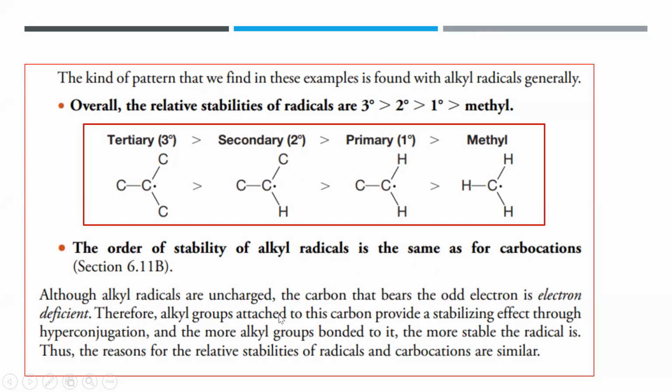All the radicals are uncharged. The carbon that bears an odd electron is electron deficient. You can see here, and so we can stabilize it. The reason for the stability of the 3-degree radical, and the 3-degree and 2-degree carbocations compared to the others, is the same: the trend for stability of the radicals is the same as that of the carbocations. Even if you don't see a positive charge on the carbon, there is an electron dot here, so it's still electron deficient. Any alkyl group that could donate electrons to your carbon could stabilize your radical, the carbon that has the unpaired electron.